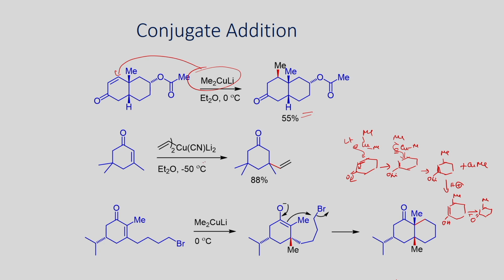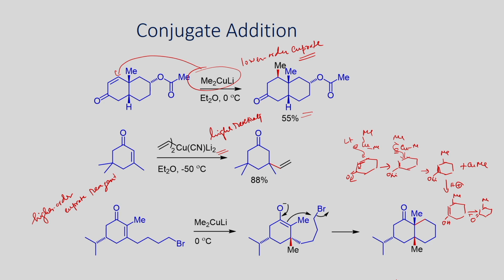So, the next example involves the higher order cuprate. This is known as higher order cuprate reagent. As I have mentioned, this is lower order cuprate. The difference is that this shows slightly higher reactivity. It shows higher order reactivity compared to the lower order cuprate.